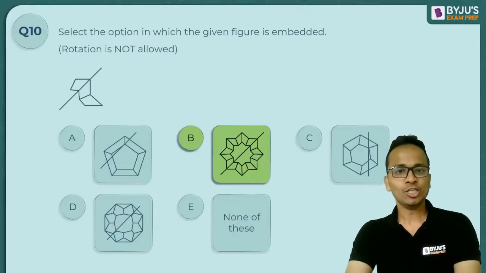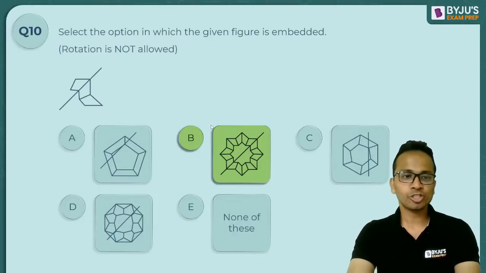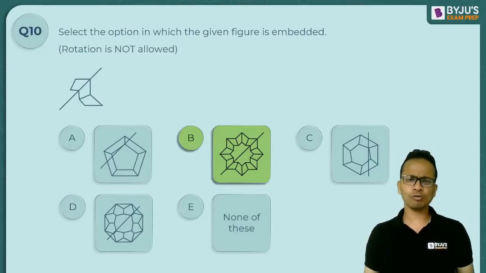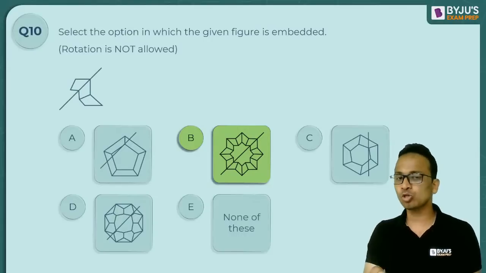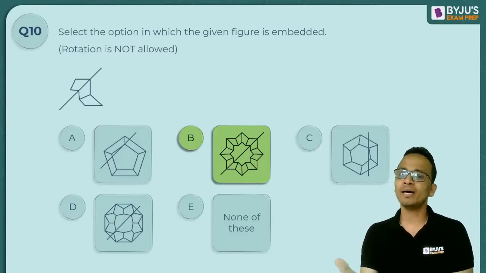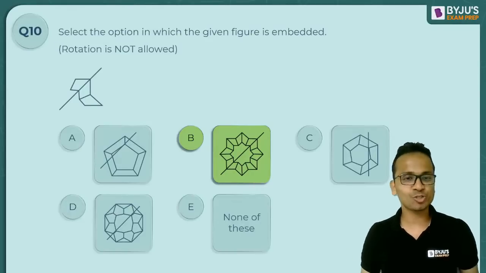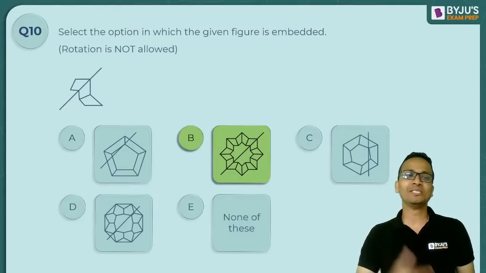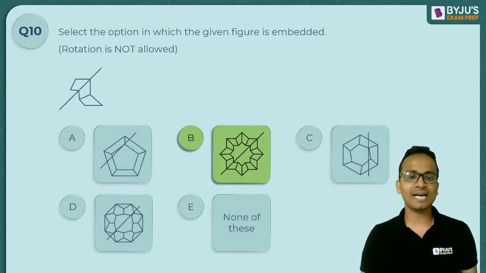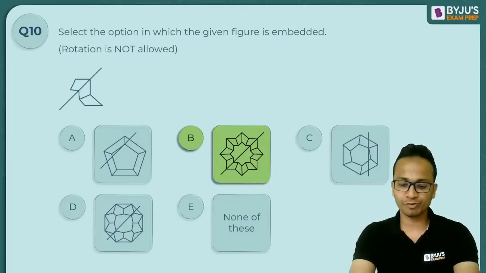All right. So friends, these 10 questions we have seen on embedded figures. I hope all of you are now very much comfortable. Looking at your response, I can say that all of you or most of you are comfortable in the maximum number of questions of this type. So I hope this type of questions appears in the examination. So let's move forward and look at the next type of questions.